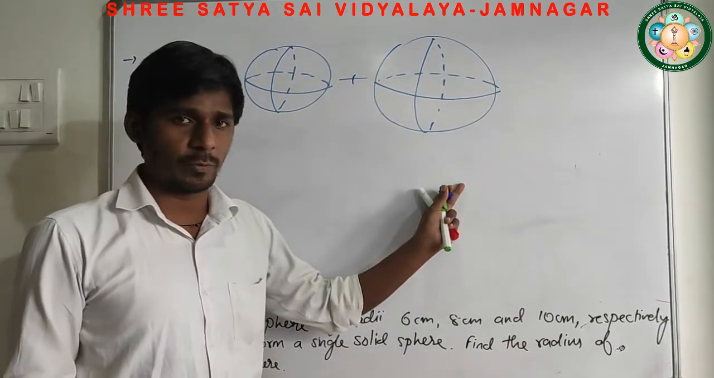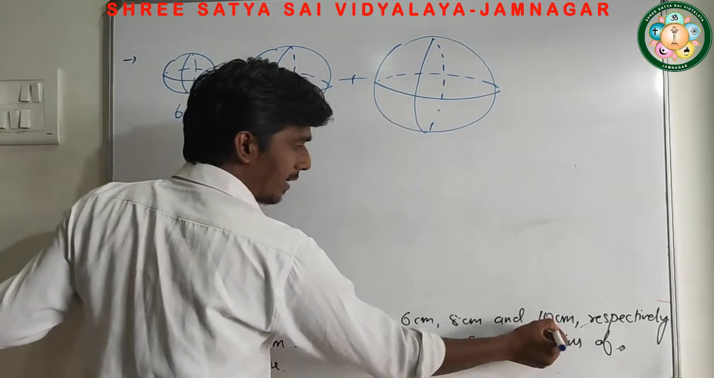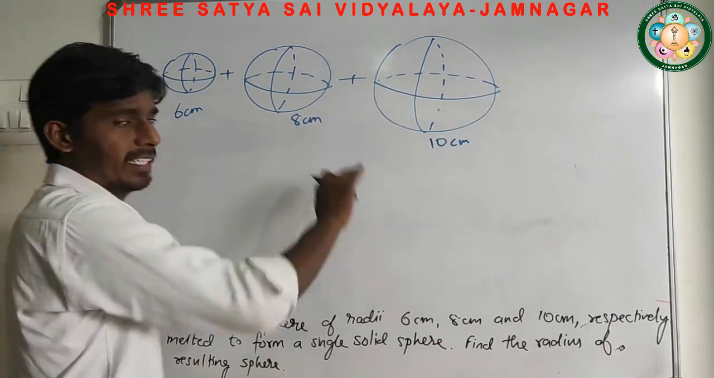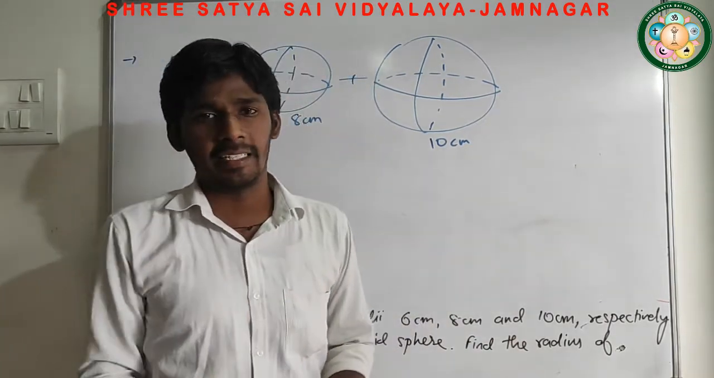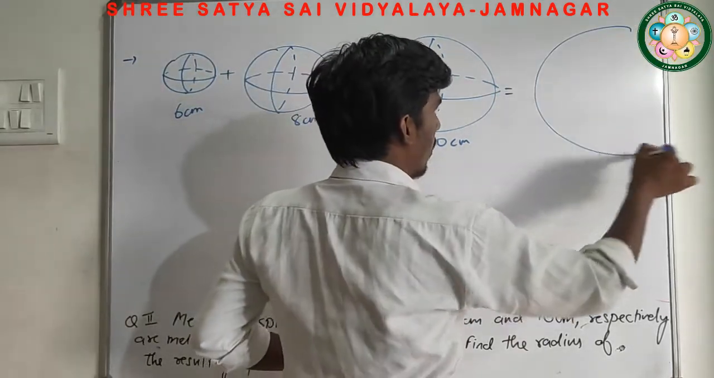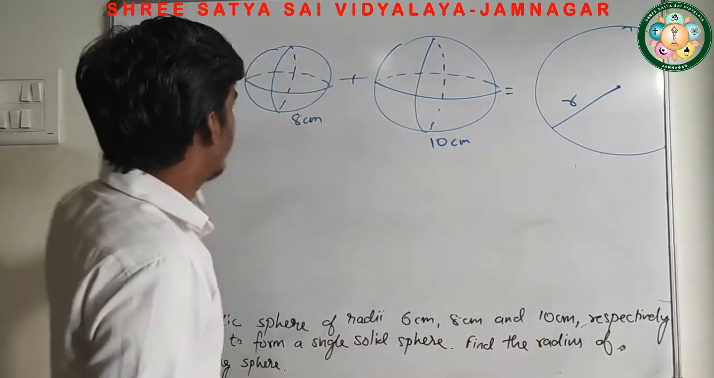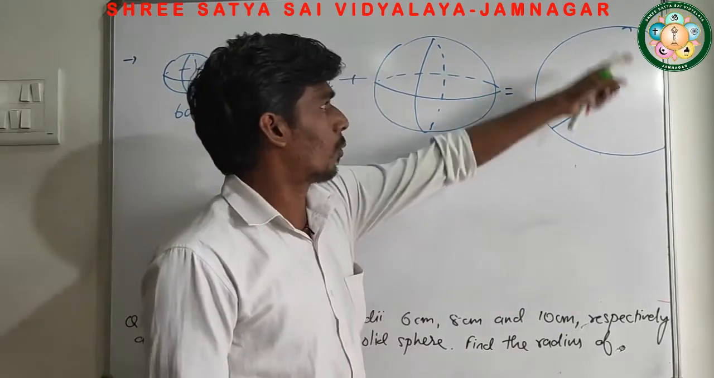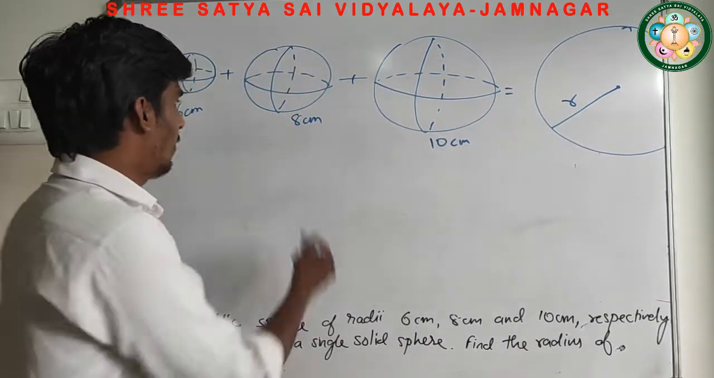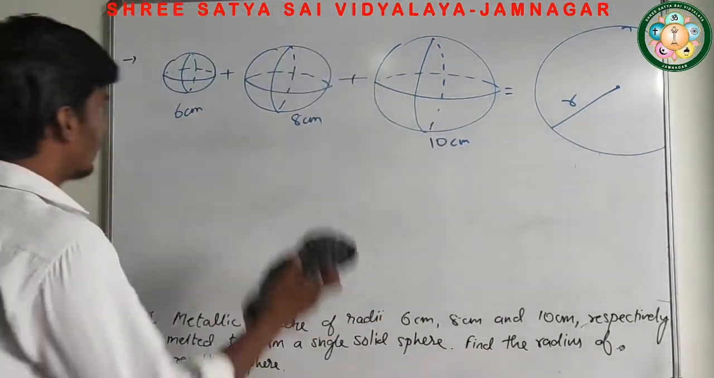So by combining these 3 spheres of radius 6 centimeter, radius 8 centimeter and third radius is how much? 10 centimeter. Then melted. ये तीनों स्फीयर को क्या किया? Combine किया and then melted it. ये तीनों स्फीयर को combine करके melt किया and they formed a new sphere. We have to find the radius of the new sphere. इन तीनों को मेल्ट करने के बाद एक बड़ा स्फीयर बनेगा. तो जो बड़ा स्फीयर बनेगा मेल्ट करने के बाद we have to find out its radius. So definitely we have radii given R1, R2 and R3. So let's solve this one.